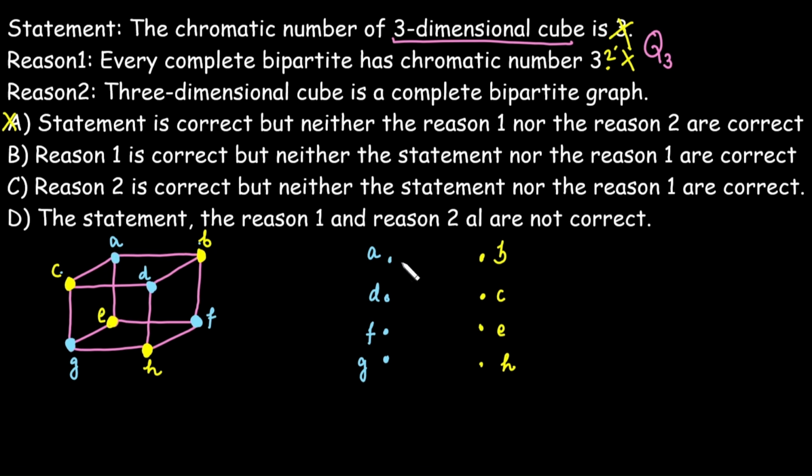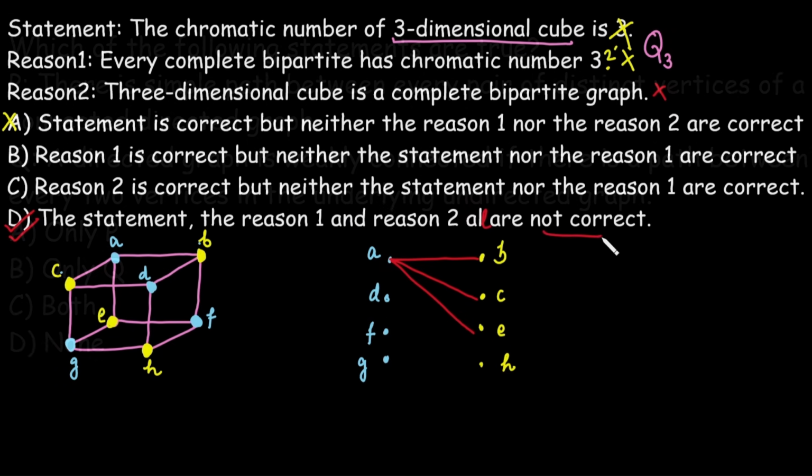Now, is A connected with B? Yes. A is connected with C? Yes. A is connected with E? Yes. Is A connected with H? No. As A is not connected with H, this is not a complete bipartite graph. It means all these statements are incorrect. Hence, option D is correct: the statement, reason 1 and reason 2 are all not correct.